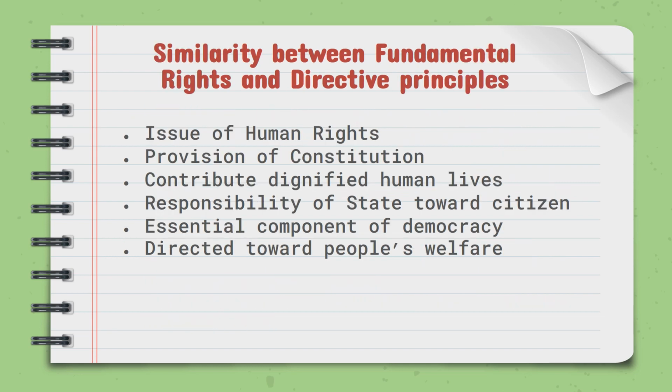What are the similarities between fundamental rights and directive principles? Both are issues of human rights. Number one, both are provisions of the Constitution. Both are directed to contribute to dignified human lives. Both fundamental rights and directive principles are the responsibility of the state towards citizens. They are essential components of democracy, and both fundamental rights and directive principles are directed toward people's welfare.